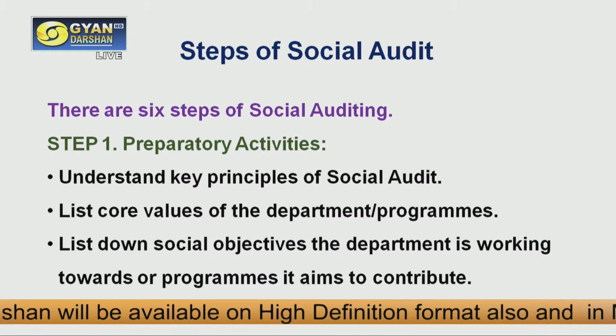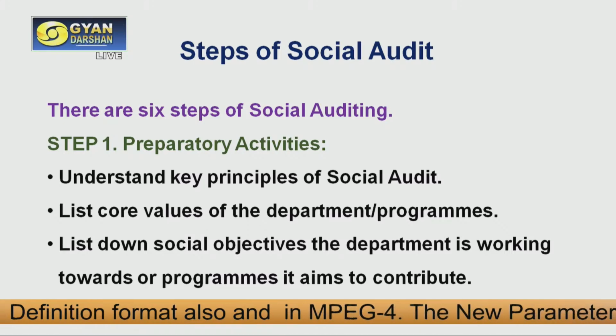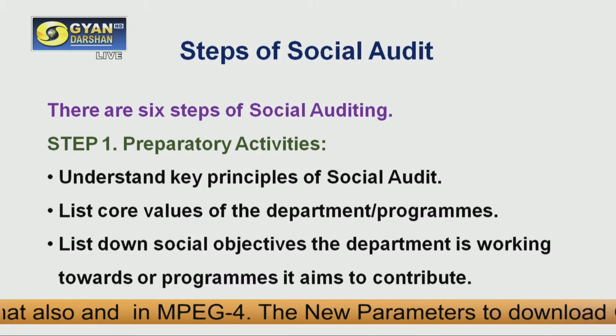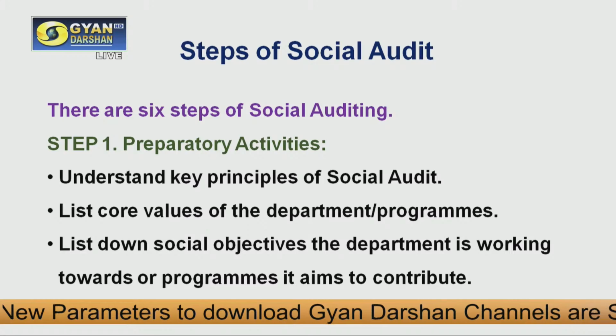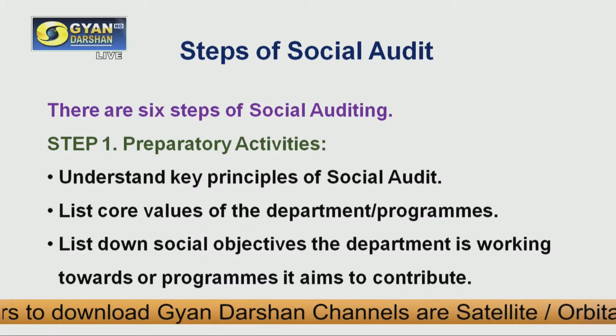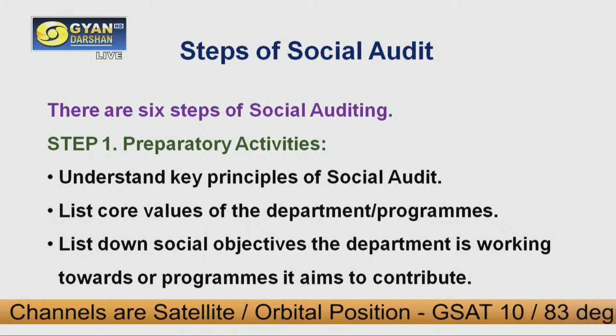In step 1, we need to understand the key principles of social audit, and list the core values of the department and programs. This social auditing can be used to assess any government departments or any programs and policies. I have given the example of the Mahatma Gandhi National Rural Employment Program. Those programs can be assessed using the social auditing framework, and we can also assess any institutions or organizations, even government departments, using the social audit framework.